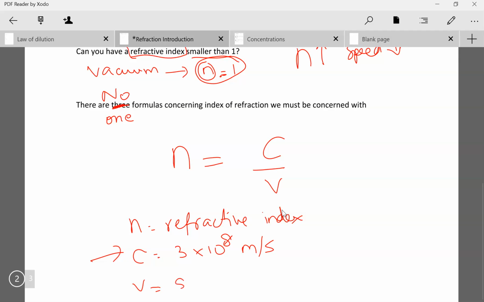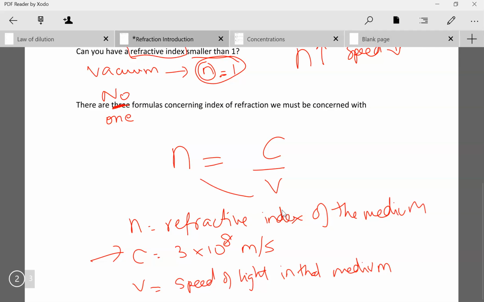And v is the speed of light in that medium. We know that light changes speed in a medium. So this is the refractive index of the medium and the speed of light in that medium. These are correlated for a particular medium. If in water light has a particular speed, that means water has a particular refractive index, and we get that by doing the speed of light in vacuum divided by the speed of light in water.